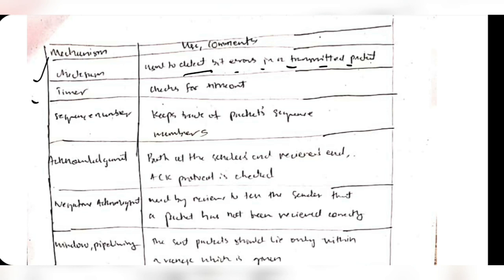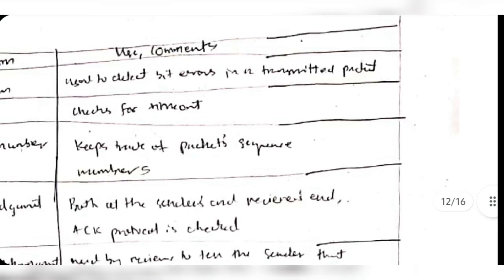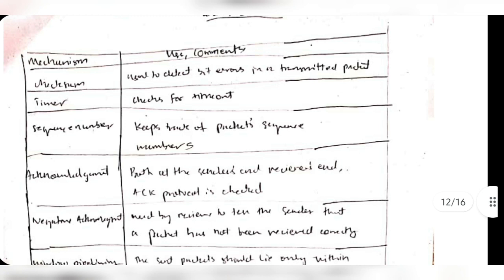Okay, and the timer will check for the timeout. It means if the data is sent from one part to another, from A to B, and the time has exceeded but B has not received the data. Suppose that it usually takes 1 second to send the data, but 2 seconds have passed and the data packet has not been received. That means it has been lost, right? So it will send a request to send the data again. For that the timer is used, which is known as the logical timer.